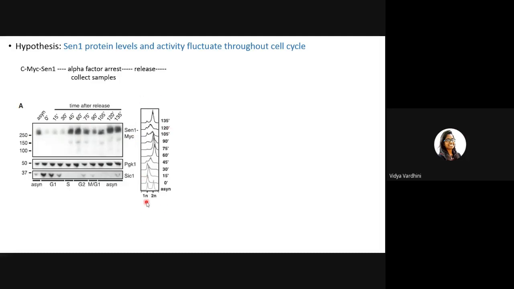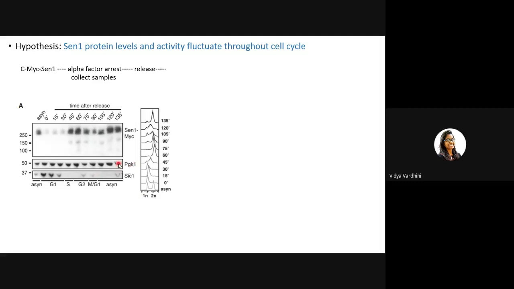So they made a FACS analysis in which you have the 1N DNA content and the 2N DNA content. In the asynchronous cells, you will have both 1N containing cells and 2N containing cells. Whereas after synchronization, initially everything was in G1, then slowly started shifting to S and G2, where your DNA content doubles. And again, asynchrony sets in. This is one way to monitor which phase your cell is in.